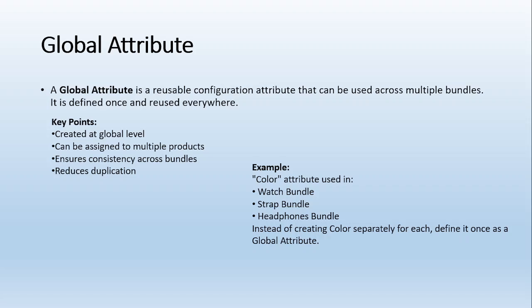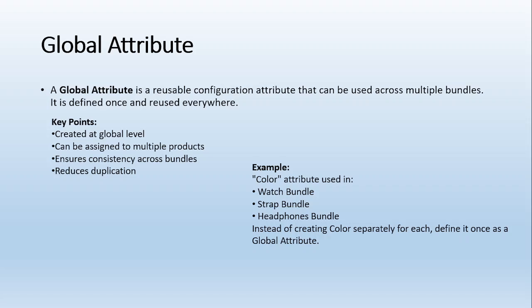So what are the key points? Because it's globalized, it is created at the global level, can be assigned to multiple products, and reduces duplication. An example is color. The color attribute is used in a watch bundle. There is a different bundle for the watch strap, and I can utilize the same color property. And in the headphones bundle, I can utilize the same property. Why should I create multiple properties for multiple bundles? I can utilize the same property in all three bundles. It means this is the global attribute which I need to create.